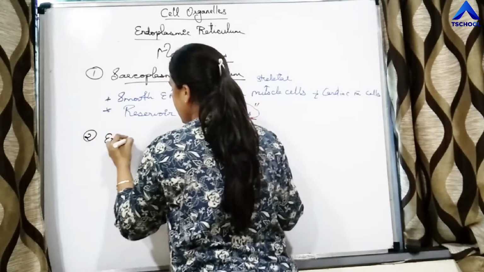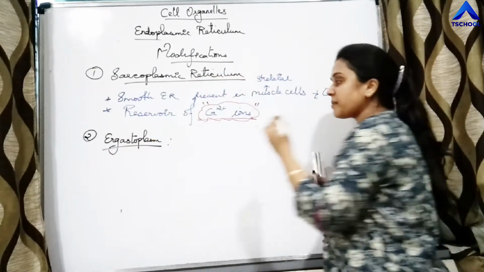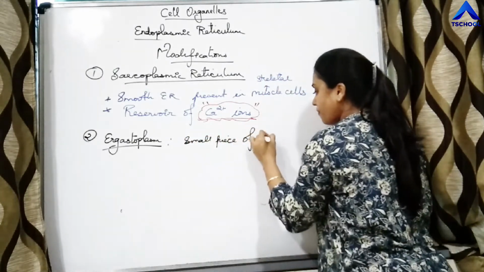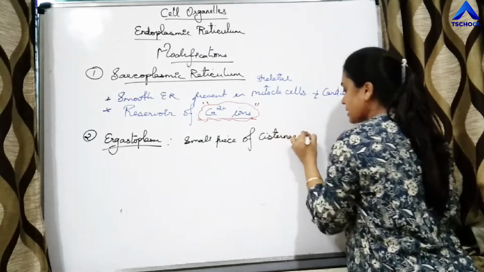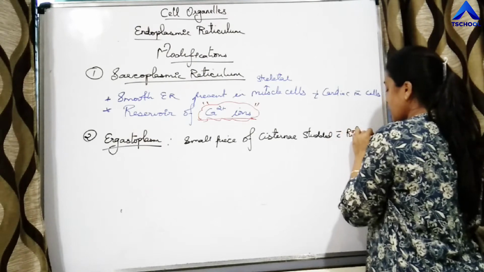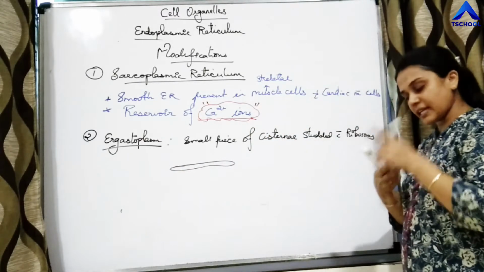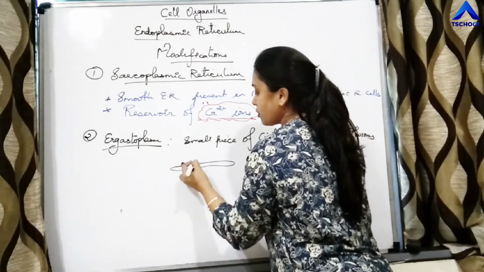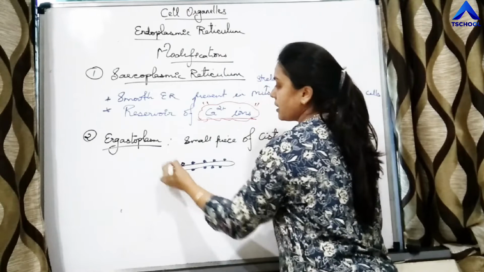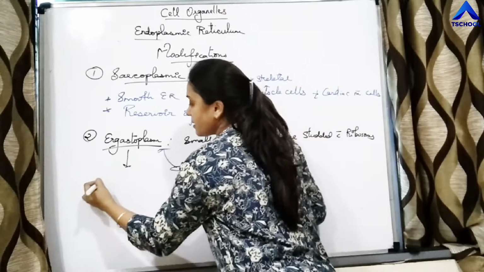Second modification is ergastoplasm. Ergastoplasm is nothing but a small piece of cisternae studded with ribosomes. Right? So see, if this is a small piece of a single cisternae, and if it is studded with ribosomes, right, then that structure is called ergastoplasm.